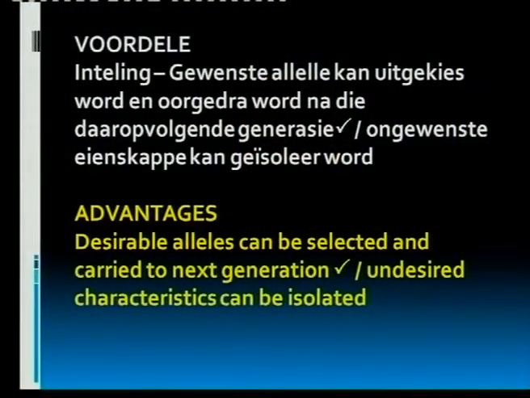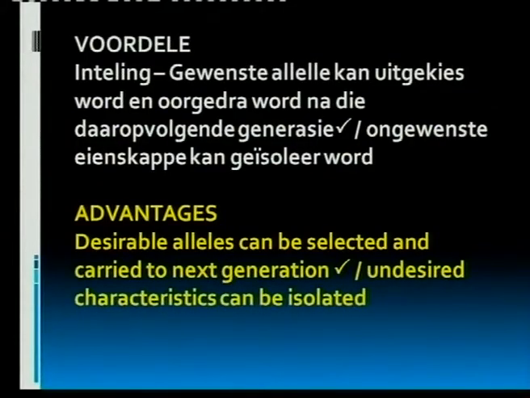Right, let's have a look at the slides again. Colin? Right, if we look at the advantages of inbreeding, first of all, we can see that desirable alleles can be selected and it can be carried on to the next generation, or undesirable characteristics can be isolated and not being carried over to the next generation.